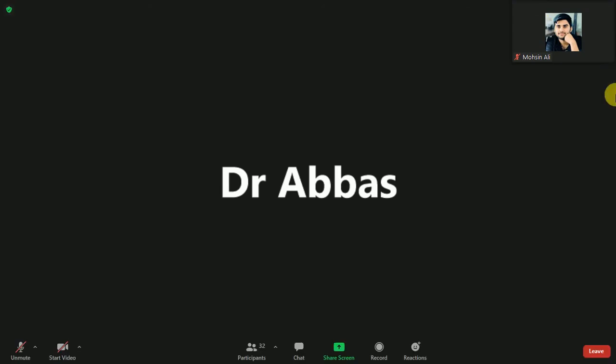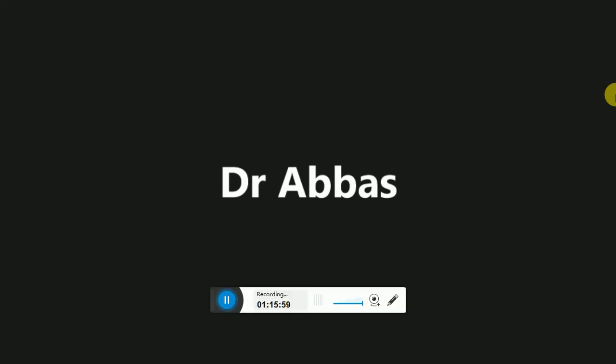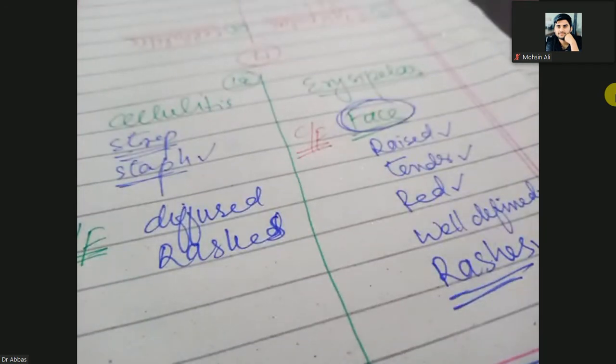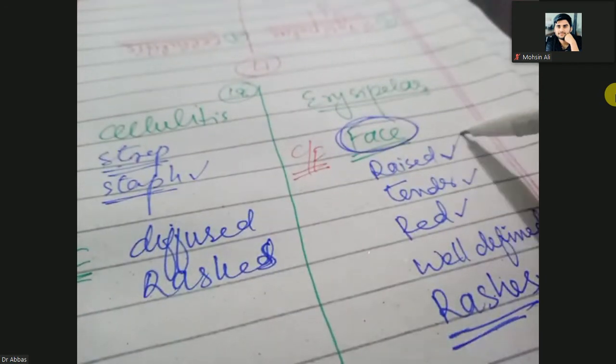Cellulitis is due to streptococcus and Staphylococcus aureus, and the clinical presentation is diffuse rashes. I will show you the image of both. In the case of erysipelas, you will feel on the face that they are raised.